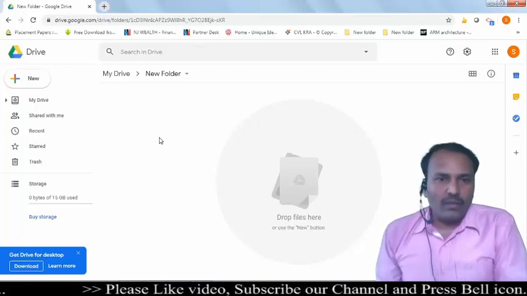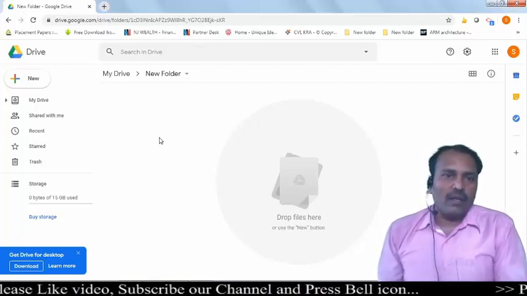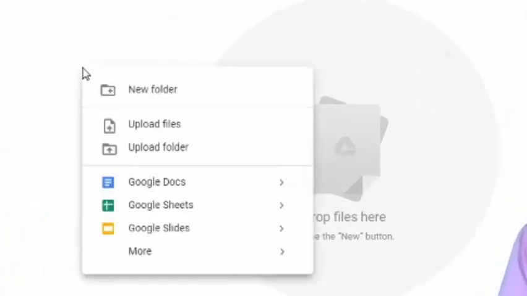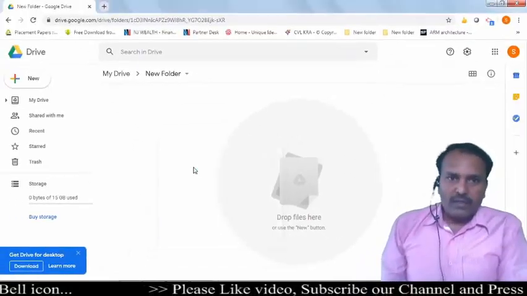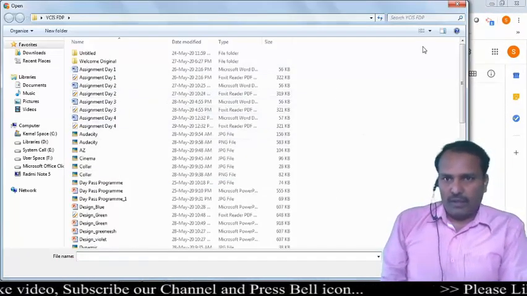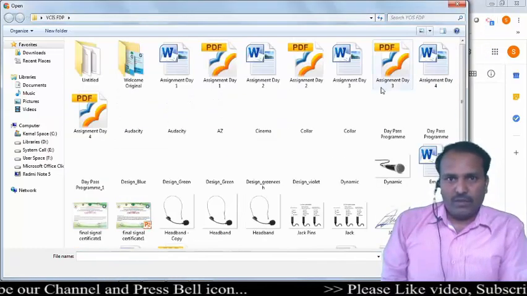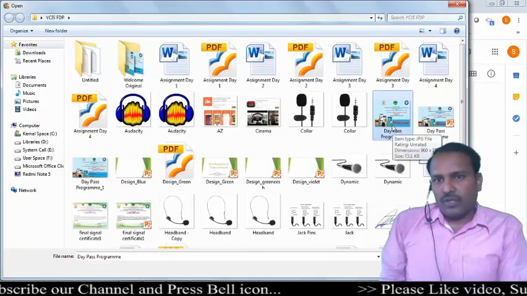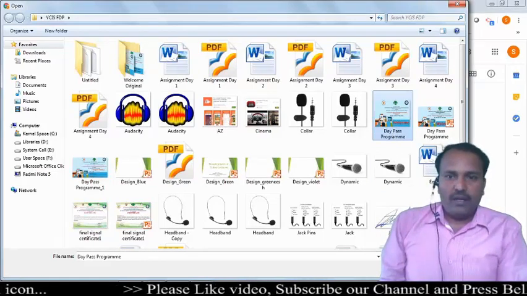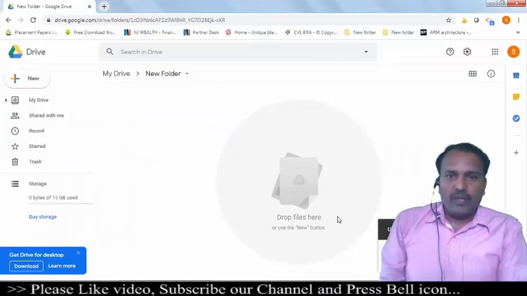Okay, so I just want to save my data to Google Drive. So how can I save? For example, I want to save some photographs or images to Google Drive. So I will click Upload files, and suppose I make it large icons. Suppose I want to save this image, so select this image and click Open.